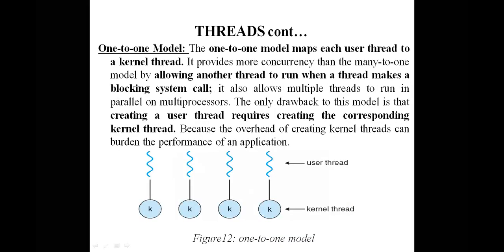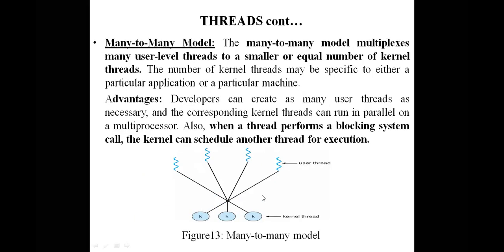What is the problem in one to one? For every user thread, we need to create a separate kernel thread. Okay, so that is a problem. It is more costly. In order to avoid such a problem, we go for many to many. For example, here we have 4 user threads, but only 3 kernel threads. That means not like one to one, not like many to one. Many user threads are available and many kernel threads are available.